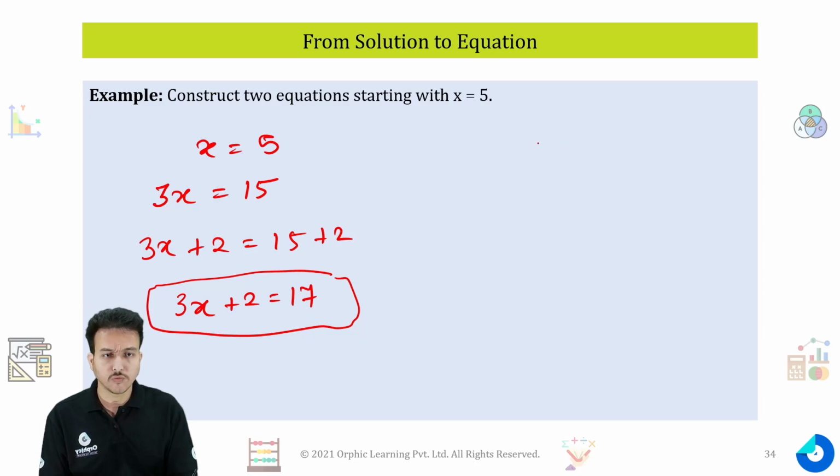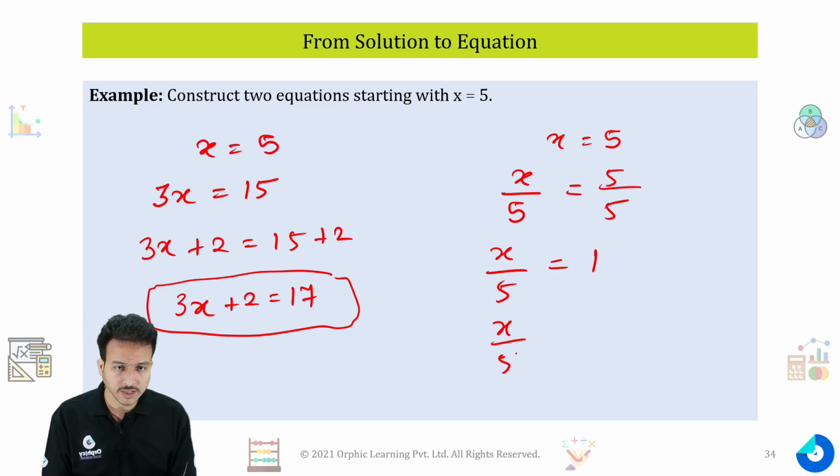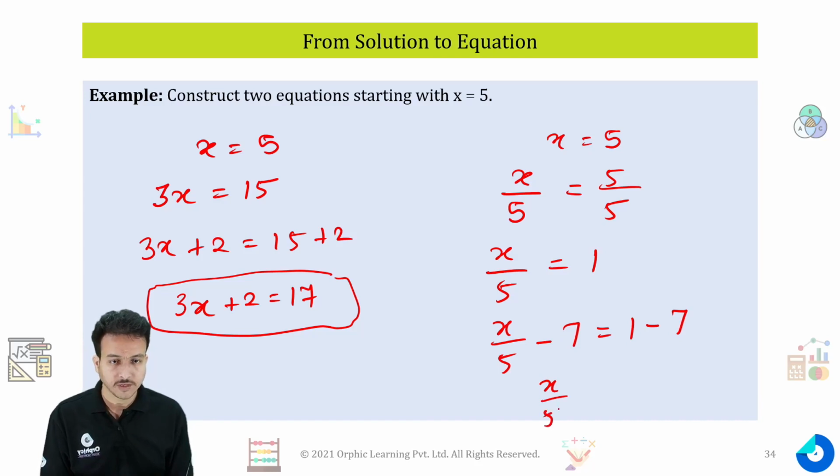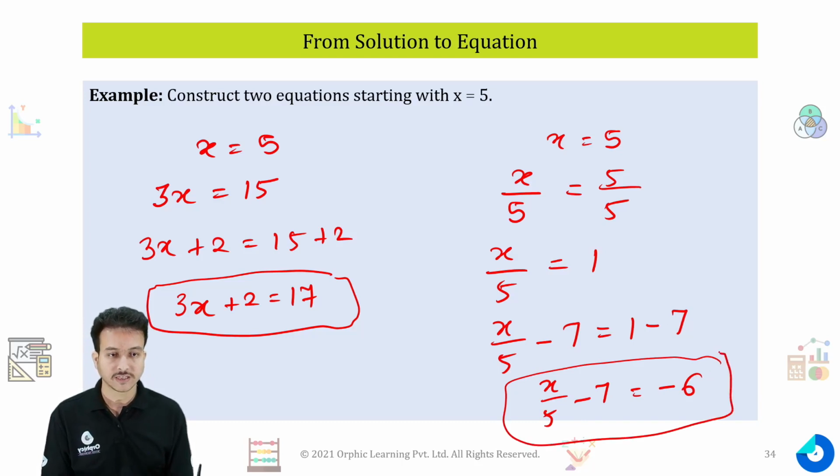Let's try to make one more, x is equal to 5. Divide x by 5, and you will get 5 by 5, that is 1. So x by 5 is equal to 1. Now subtract 7 from both sides, you will get 1 minus 7. So x by 5 minus 7 is equal to minus 6. That is the equation having the solution x is equal to 5.